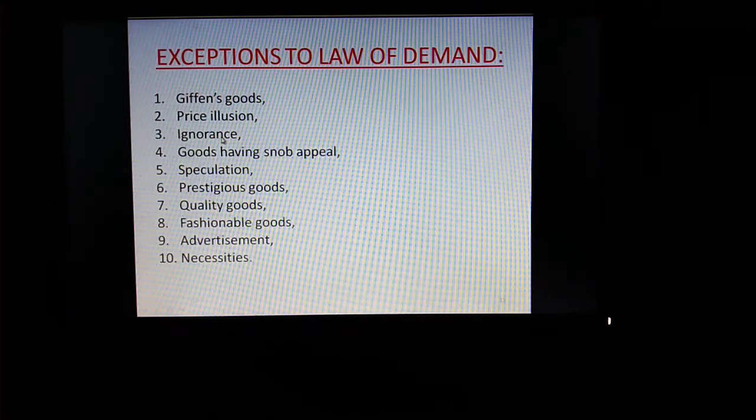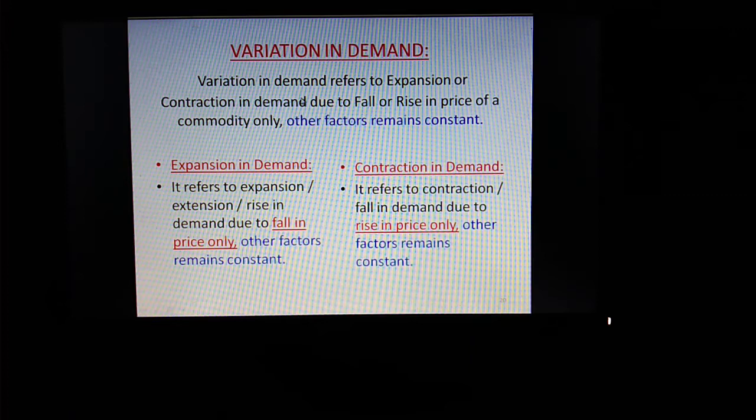Again I am repeating the definition. Variation in demand refers to expansion or contraction in demand due to fall or rise in price of a commodity only. Other factors remain constant. It means there are no changes in other 12 factors affecting demand, such as income of a consumer, prices of other goods, tax structure, climatic conditions, future price of a commodity. Nothing will change. There will be a change in price of a commodity only and demand will change. It is called as variation in demand.